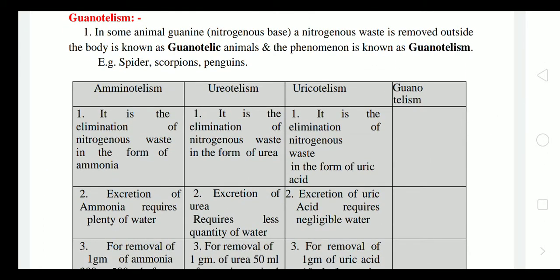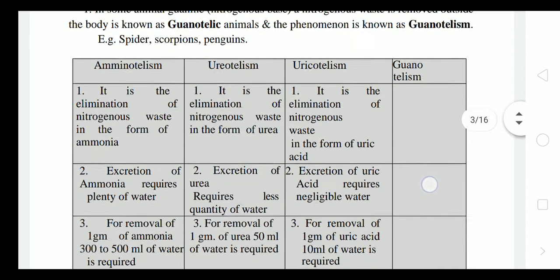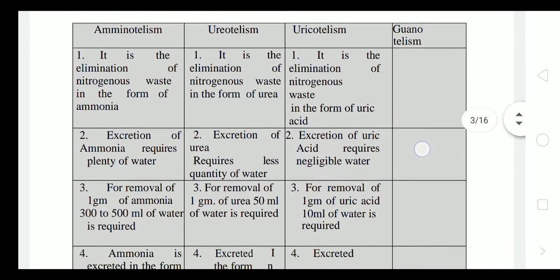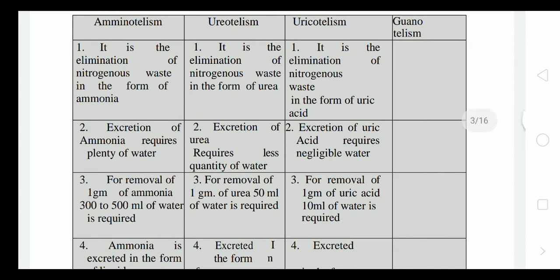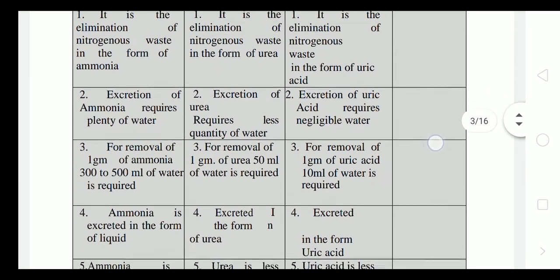Next one, that is guanotelism. In some animals, guanine, the nitrogenous base that we have studied in 10th standard as a nitrogenous base in DNA and RNA, is the nitrogenous waste, which is removed outside the body. They are known as guanotelic animals, and the phenomenon is known as guanotelism. For example, spiders, scorpions and penguins. Here the difference between all these is given.